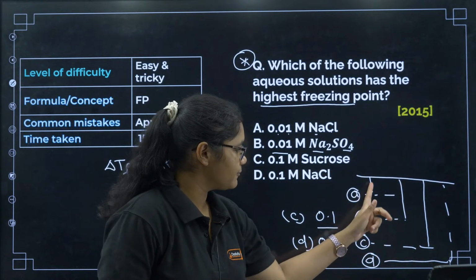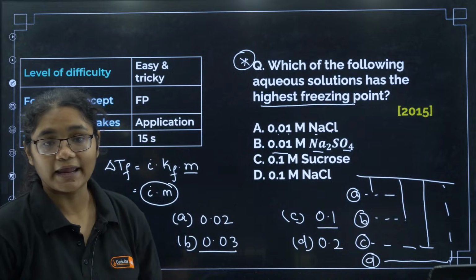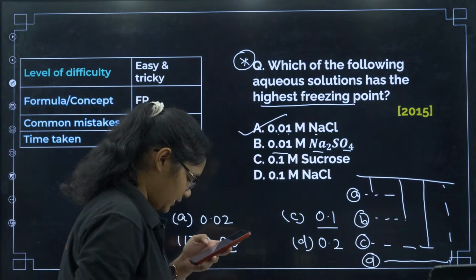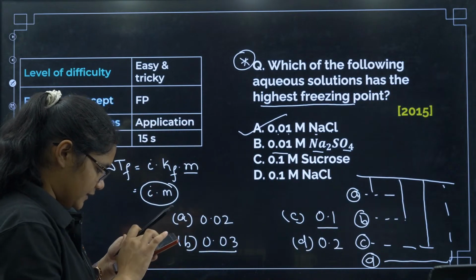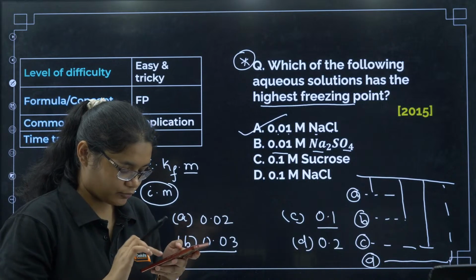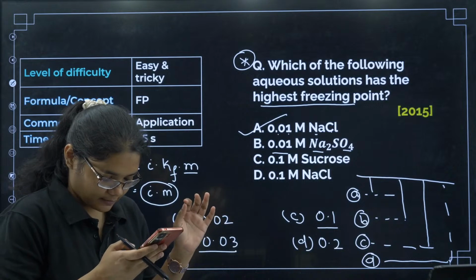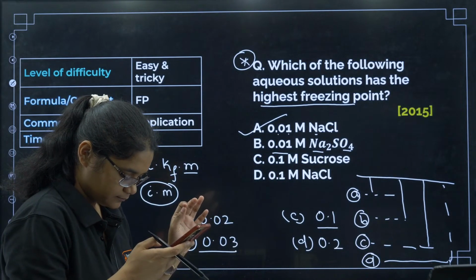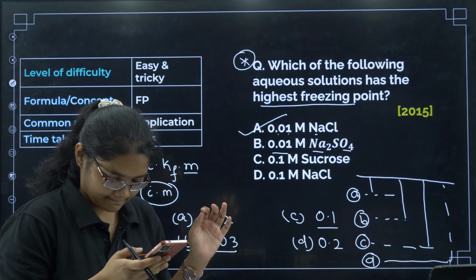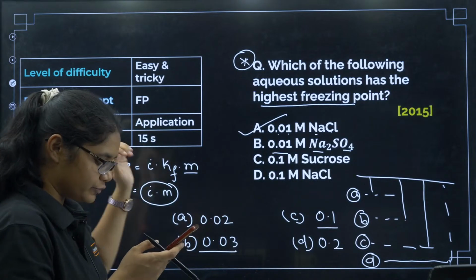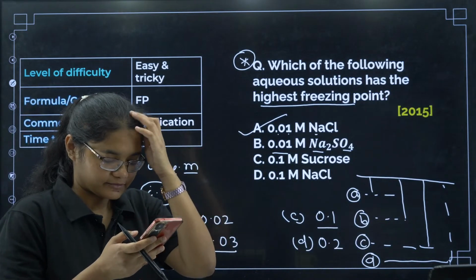You have to see the freezing point is highest in option number A here. So that is why option number A. I hope this is clear. Question, option number A, is it clear to everyone? Students, if it is clear, just put a thumbs up for me.